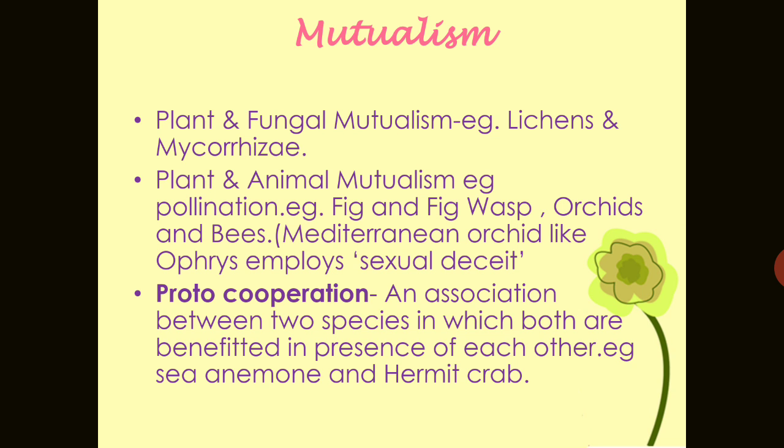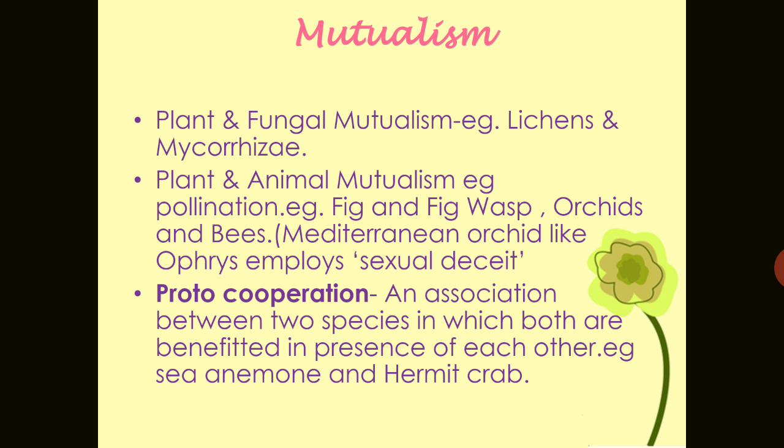In the case of the orchid and bee relationship, to ensure guaranteed pollination while attracting the right pollinator insect, meaning bees or bumblebees, the orchid plant involves bees by deriving diversity of the floral form. Ophrys employs sexual deceit to get the pollination done by a species of bee, in the case of the Mediterranean orchid plant.